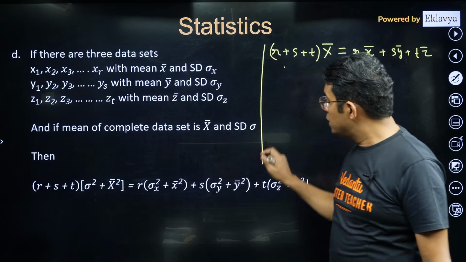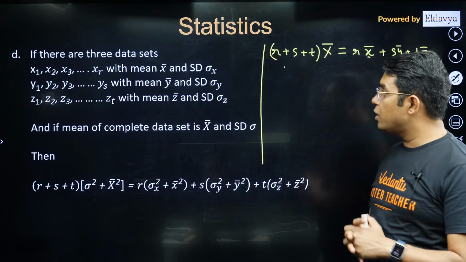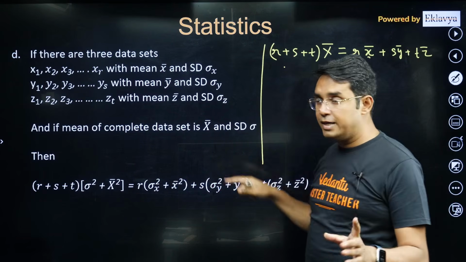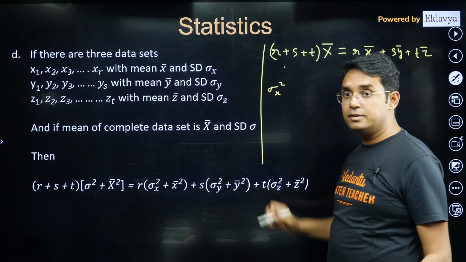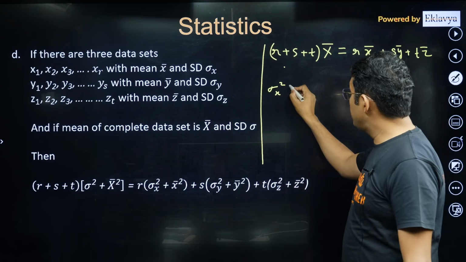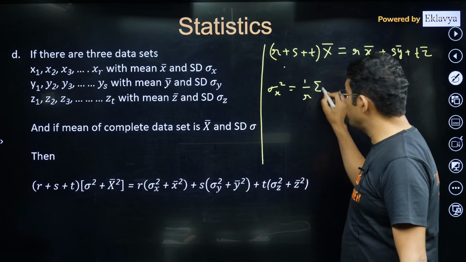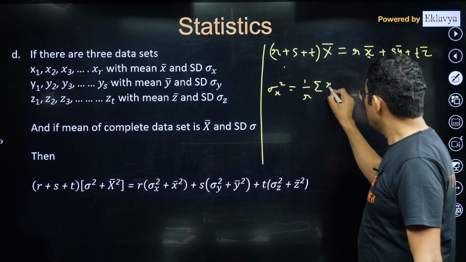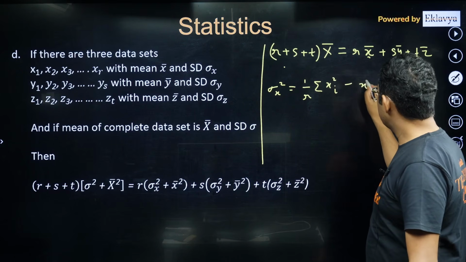Now let's come to how we can find the standard deviation. Dear all, please understand, if we are looking for the standard deviation sigma x, let's say the variance, it will be equal to 1 upon r summation of xi square minus x bar square.